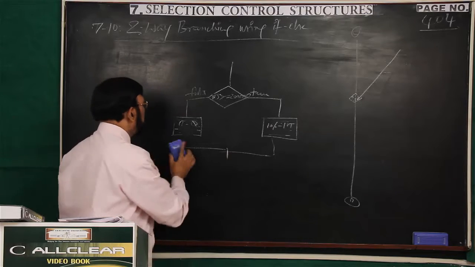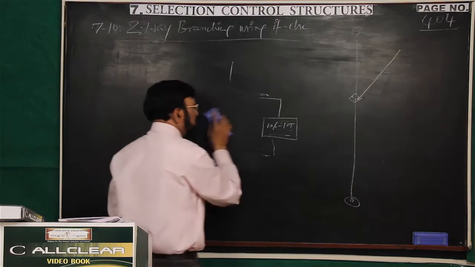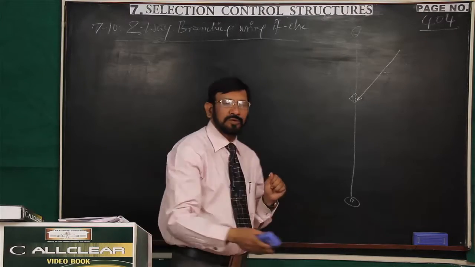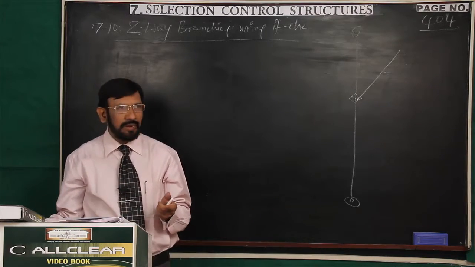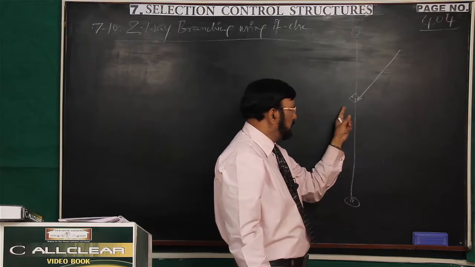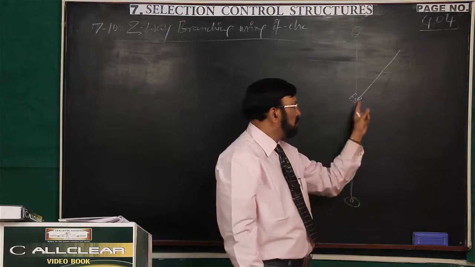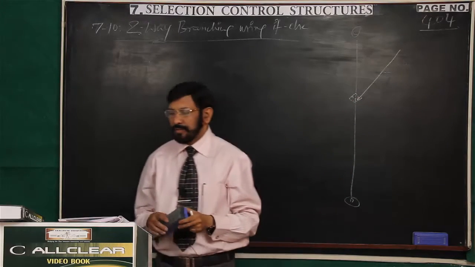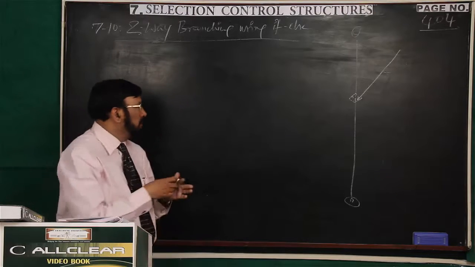We frequently define what happens when the condition is false. If the condition is true, definitely we define. If the condition is false also, what should you do? You should tell. The police put a board here. If it is no entry, they should specify how to divert also. So, for this purpose, if else.